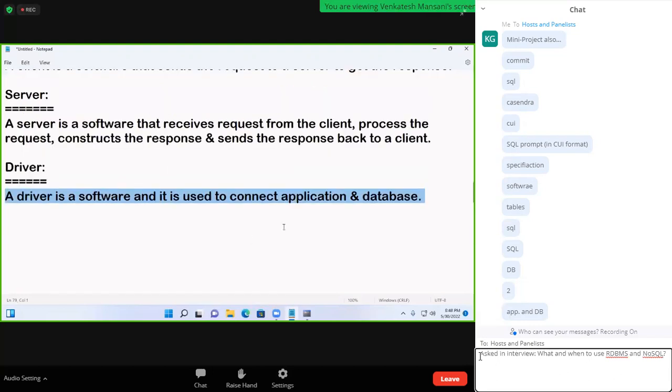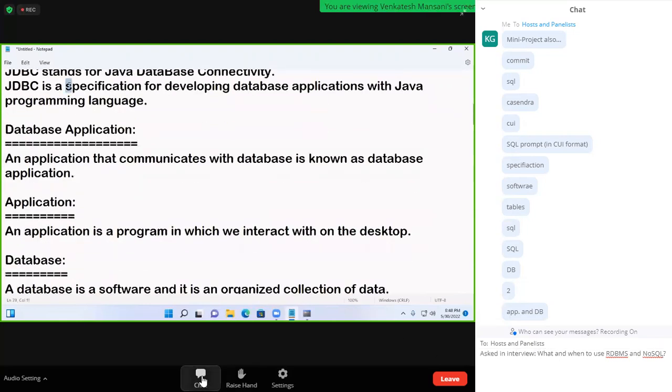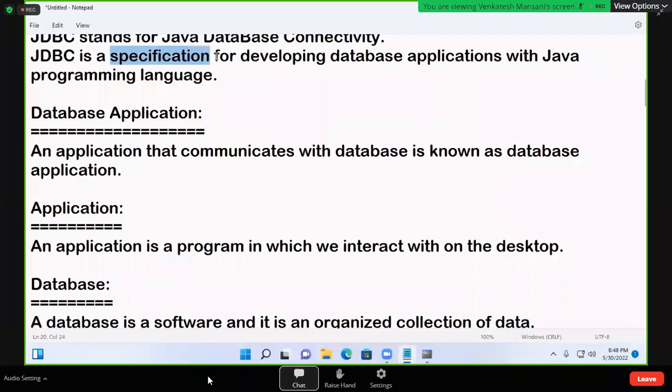So what is the specification? It is not completed. Database application related concepts you studied, but specification related concepts you didn't study. That is tomorrow's class. Tomorrow we'll see that one and drivers. So 2-3 days of theory will be there, but this theory is also required for programming. Unnecessary theory I'm not teaching, only required theory. Tomorrow we'll see the continuation.